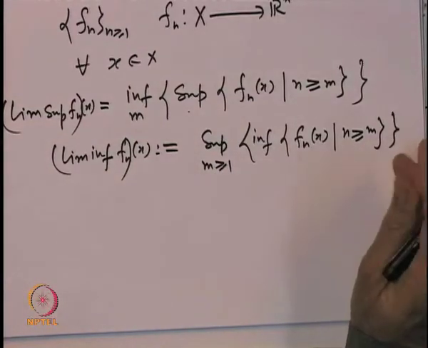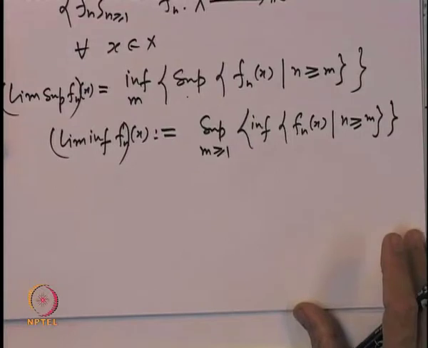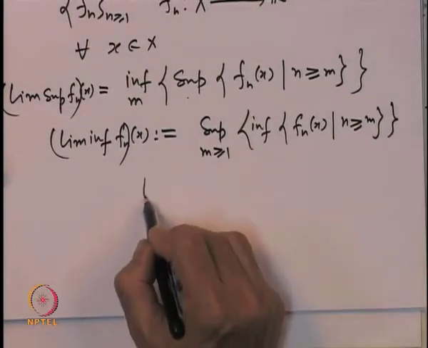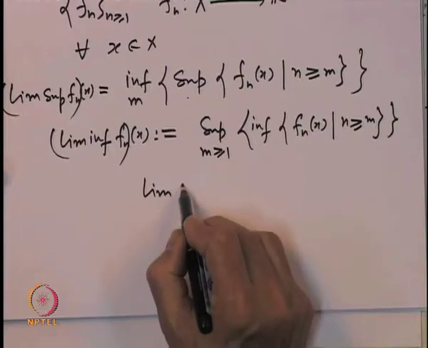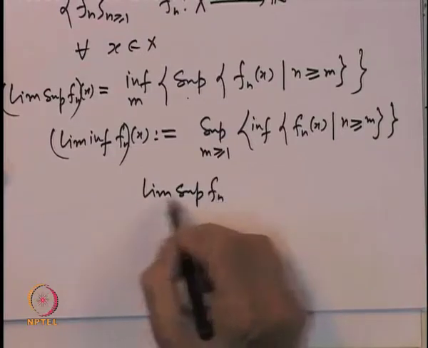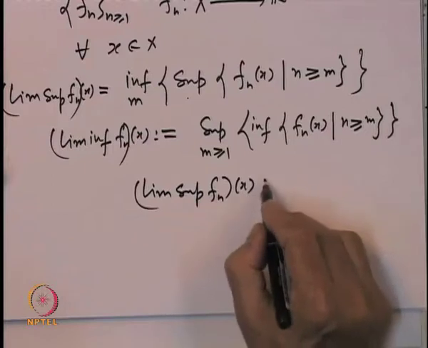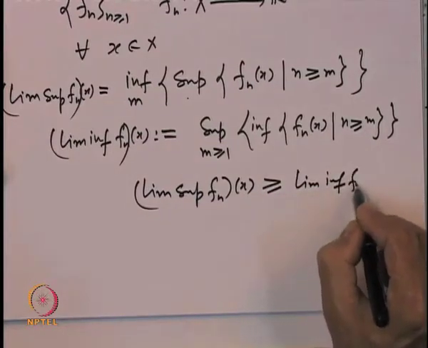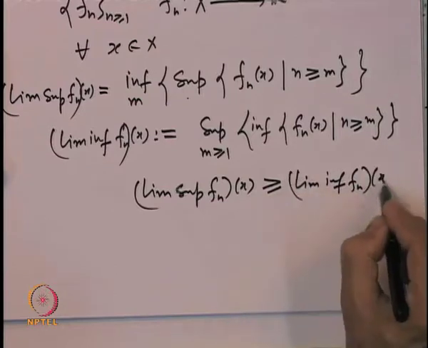You must have seen in your elementary analysis classes that the limit superior of f_n(x) is always bigger than or equal to the limit inferior of f_n(x).